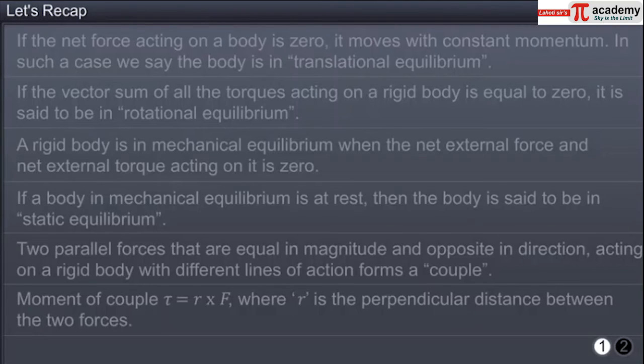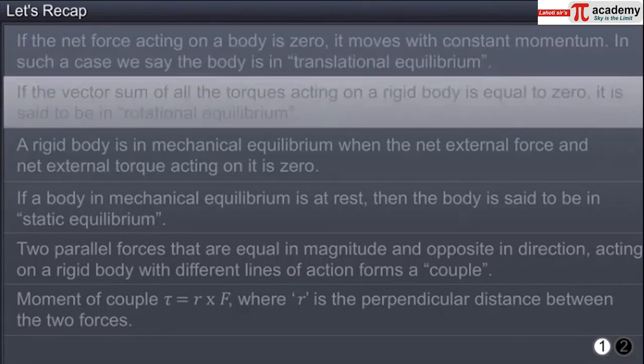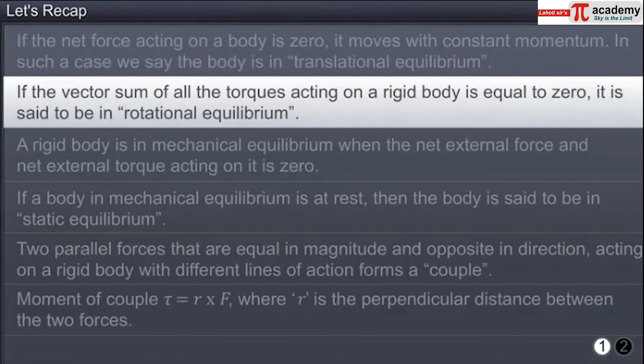You have now reached the end of this module. In this module, you learned that if the net force acting on a body is zero, it moves with constant momentum. In such a case, we say the body is in translational equilibrium. If the vector sum of all the torques acting on a rigid body is equal to zero, it is said to be in rotational equilibrium.